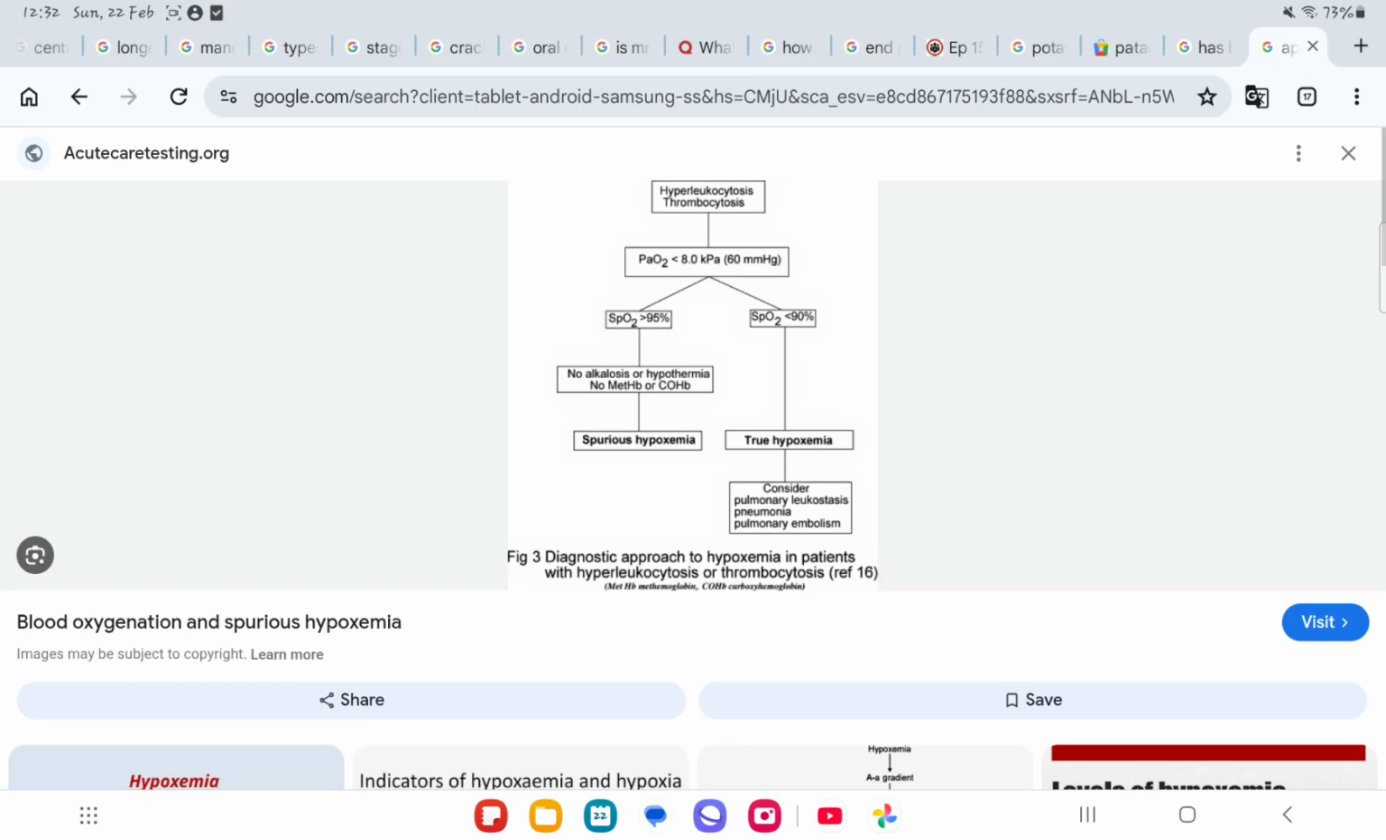Remember, DLCO is decreased in emphysema, while it is normal in chronic bronchitis. Why? Because in emphysema, the alveolar barrier is damaged, while chronic bronchitis is just a disease of the small airways and not the alveoli. Alveoli are normal.